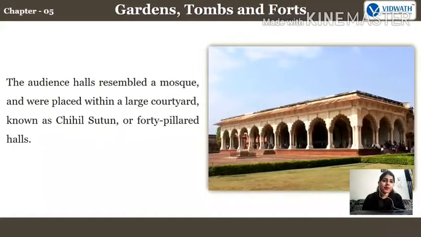The audience halls resembled a mosque and were placed within a large courtyard known as Chihil Sutun, or 40-pillared halls. This is called the 40 pillars hall, where people used to assemble for any assembly; it was known as the audience hall. You can see so many people sitting in that, fine. It is known as the Chihil Sutun, or the 40-pillared hall, because the pillars, when counted, were 40. That is why it is known as the 40-pillared hall, and it is an audience hall. If any of the subjects were facing any kind of issue or problem, they used to gather here to bring it to the convenience of the king.